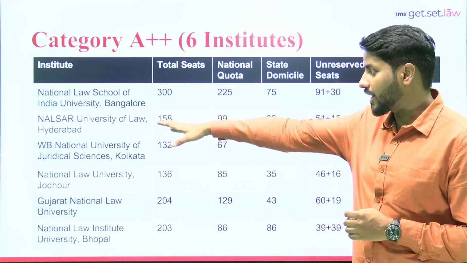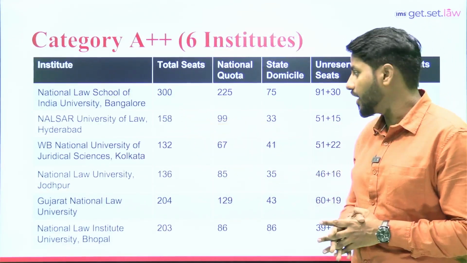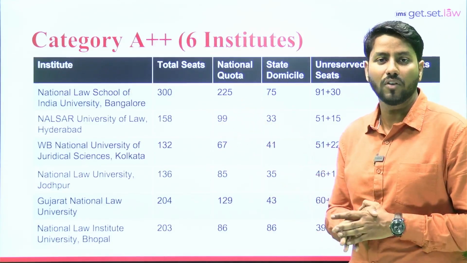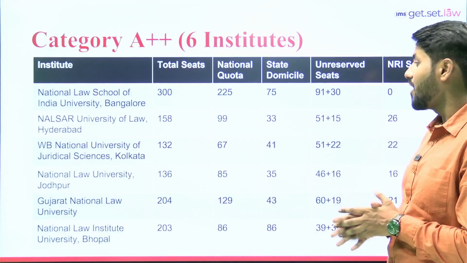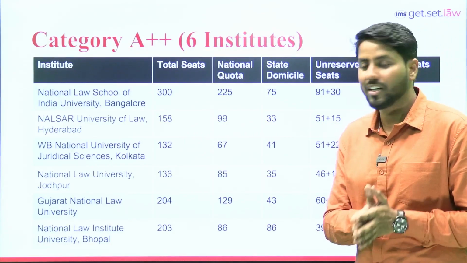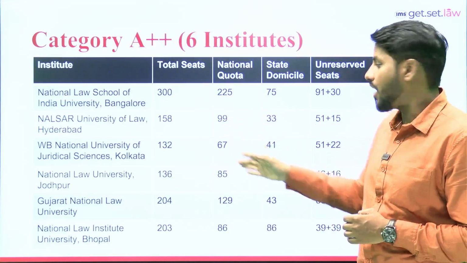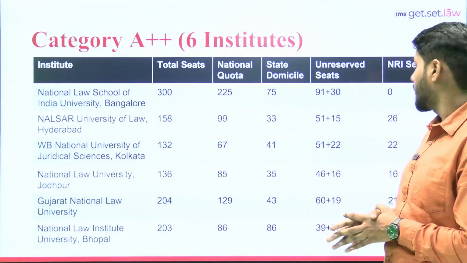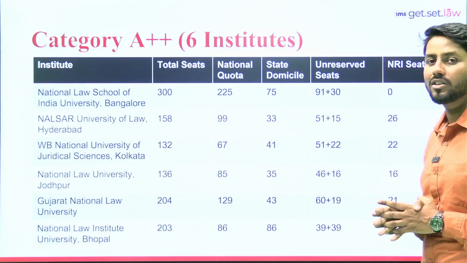The second college is NALSAR, where the total number of seats is 158. Out of 158, the national quota is 99. The state domicile is 33. For the unreserved category, it will be 51 plus 15: 51 for national quota and 15 for state domicile. And for NRI category students, they are offering 26 seats.